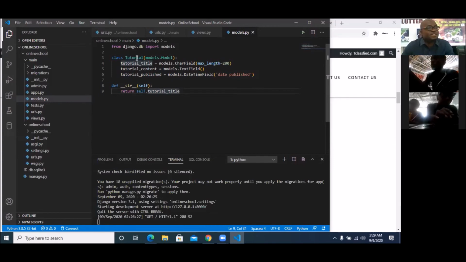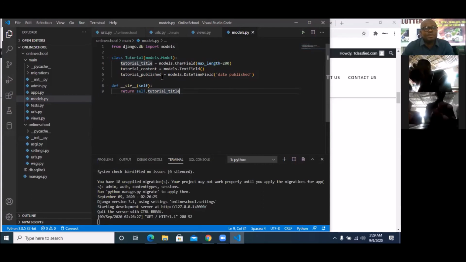So what are the fields in the table? You have tutorial title. If it is machine learning, it has to come in. Content is the tutorial itself, and the date the tutorial was published. So this class Tutorial is inheriting from models.Model, which is a bigger class for tables in the database. So this tutorial title is going to be a character field with maximum length 200, whereas the tutorial content is going to be a text field.